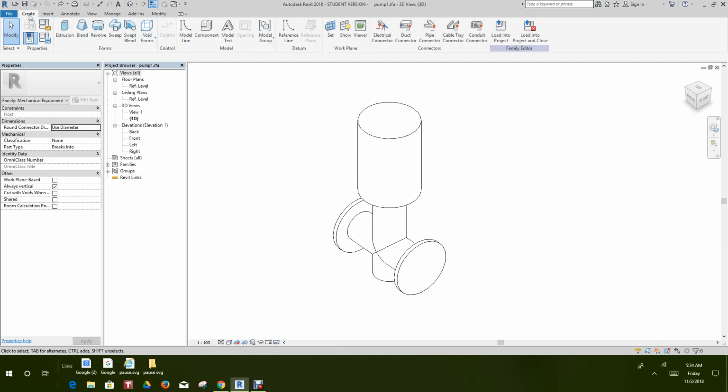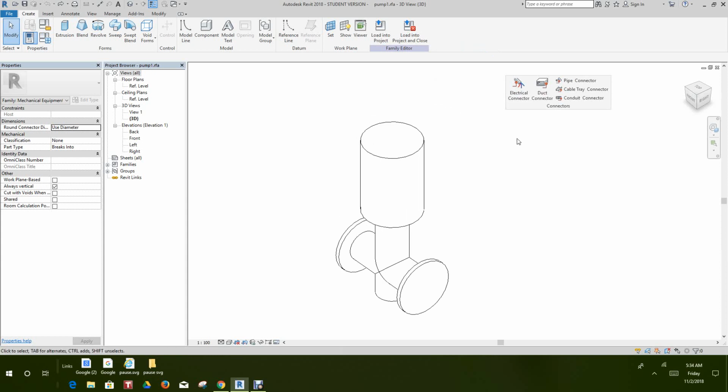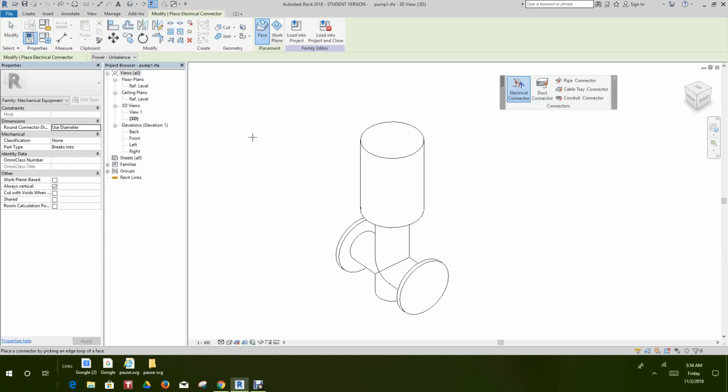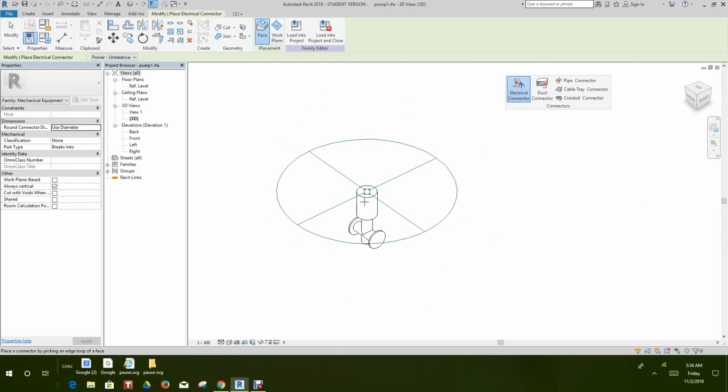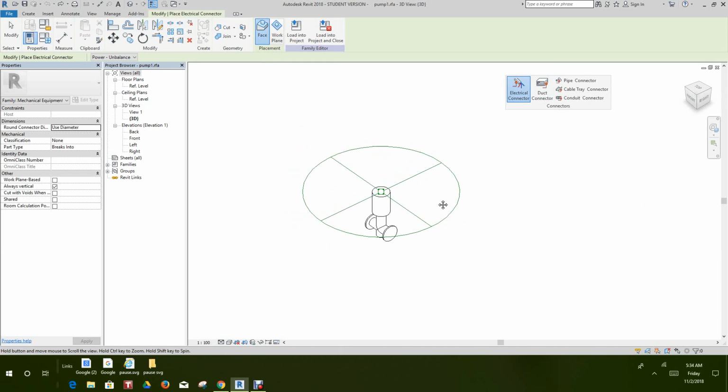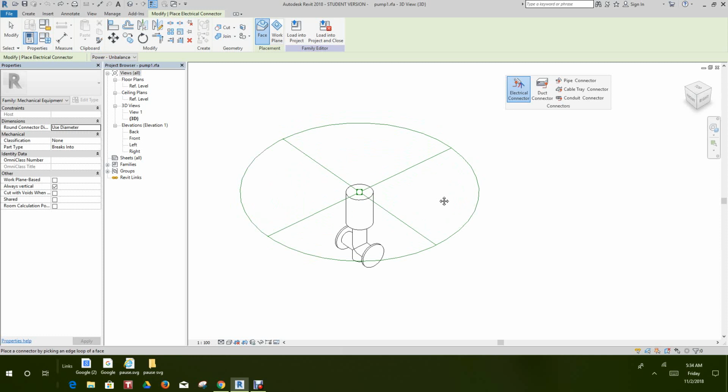So from the create tab, we want to go down to the connectors panel. Let's drag this out here. Okay, so we want to hit electrical connector, and we want to do some placement, and we want to select top face. So this gives you connectivity to the electrical supply in the model.